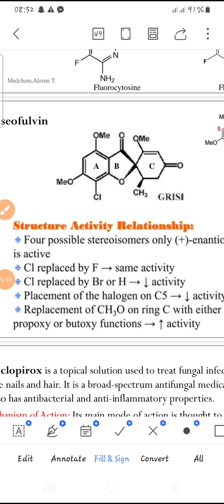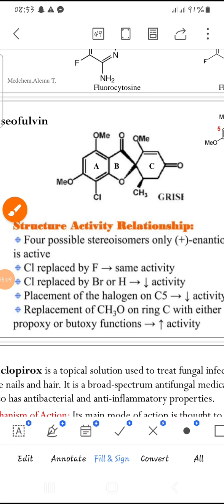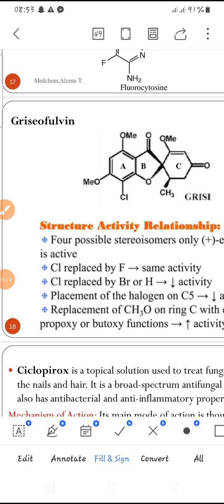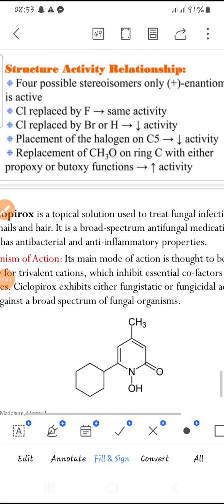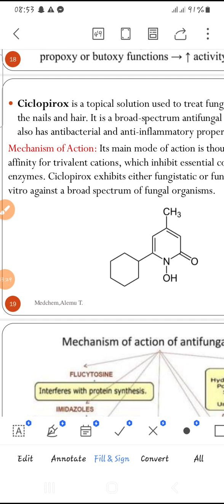Also, replacement of the methoxy group on ring C. Here we have a methoxy group on ring C. Substitution of this methoxy group on ring C with a propoxy group or larger groups or a butoxy group will increase activity. Therefore, these are the structure activity relationships of some common types of antifungal agents.